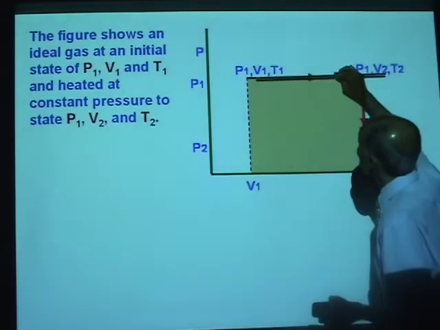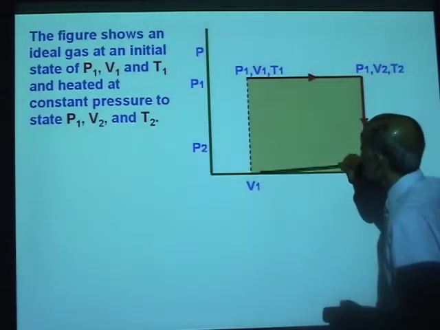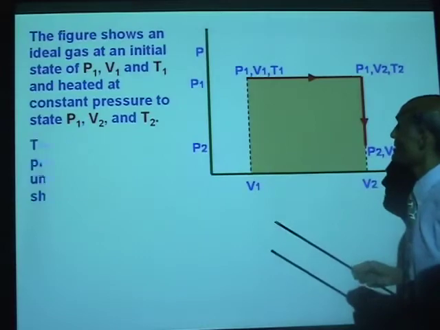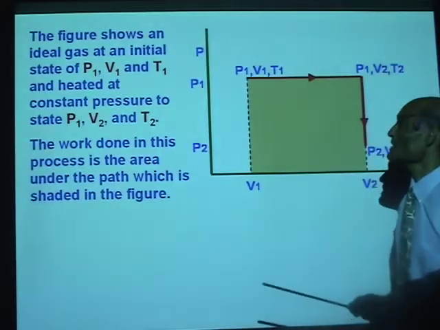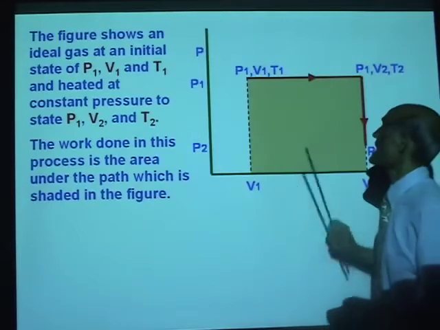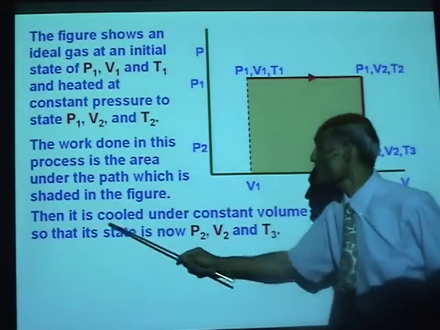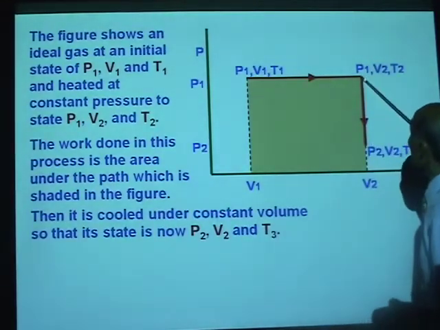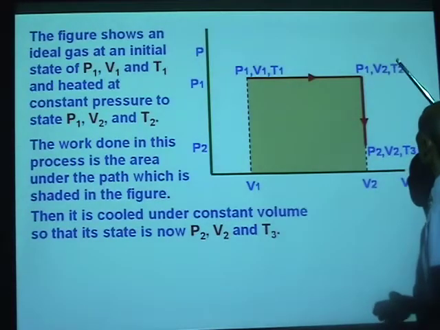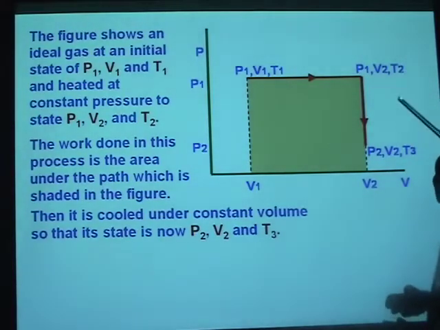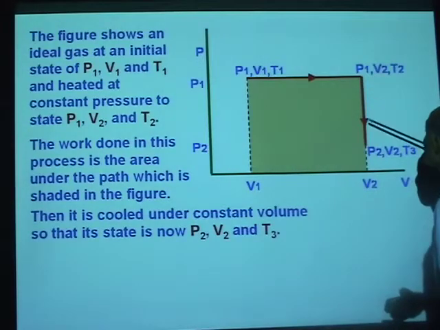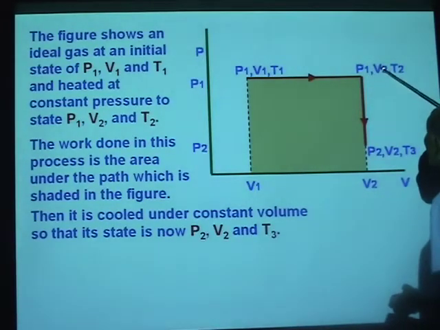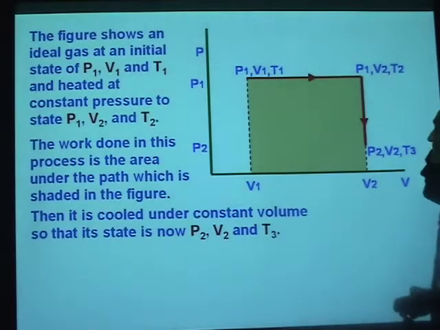Work done is a measure of the area under the PV diagram. Is that right? So the work done in this process is the area under the path, which is shaded. Now, from this state, it is cooled from a temperature T2 to a temperature T3. The pressure is reduced from P1 to P2 and the volume remains constant.